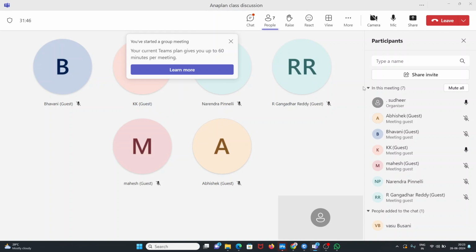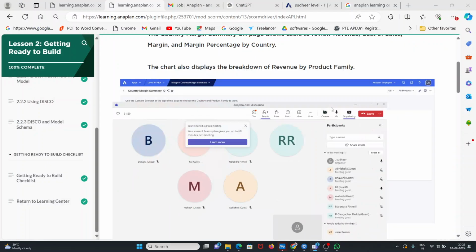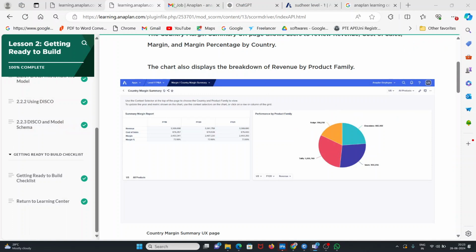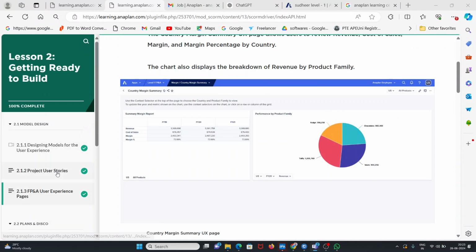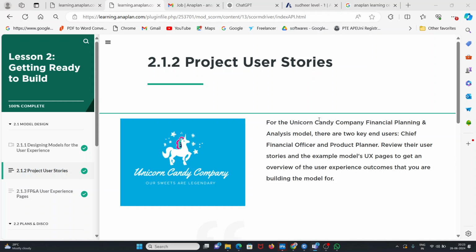Is there any doubt? The screen is visible, right? Yes. Okay, thanks, Kalapman.